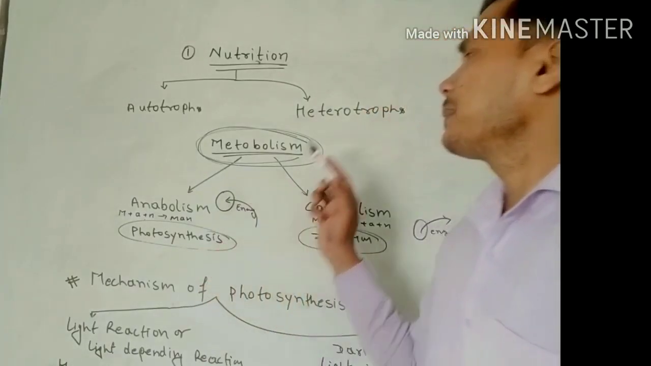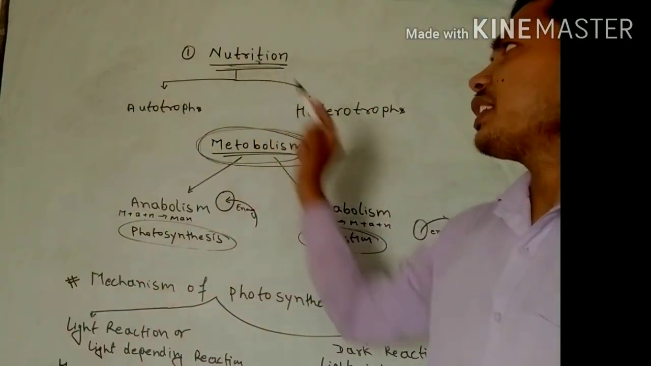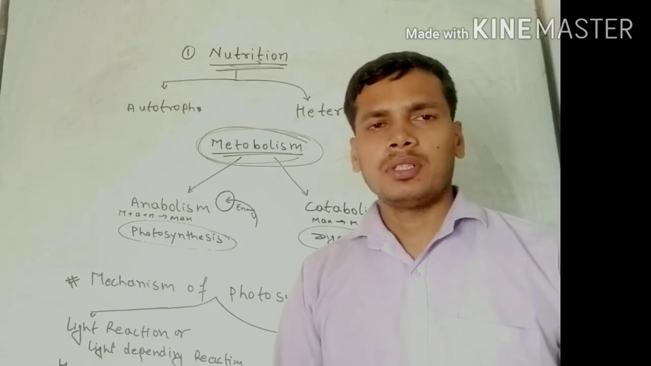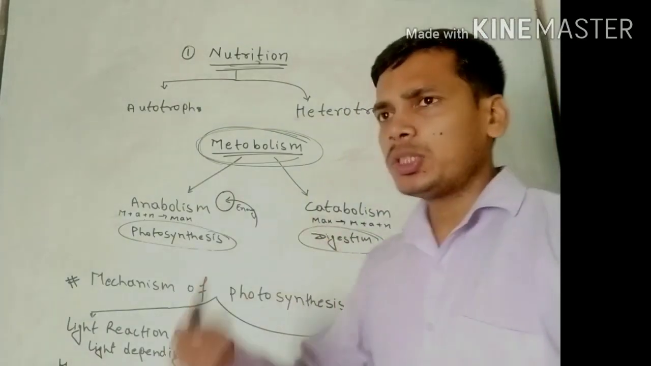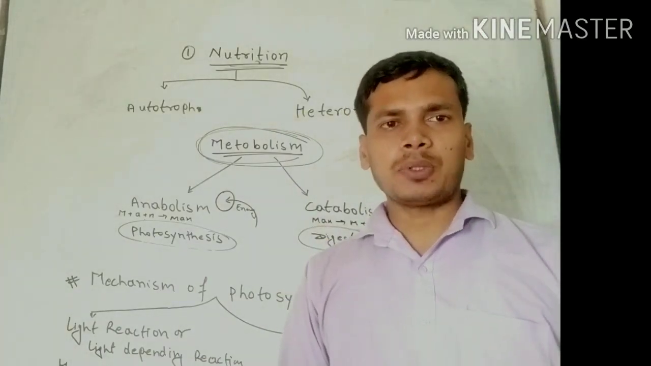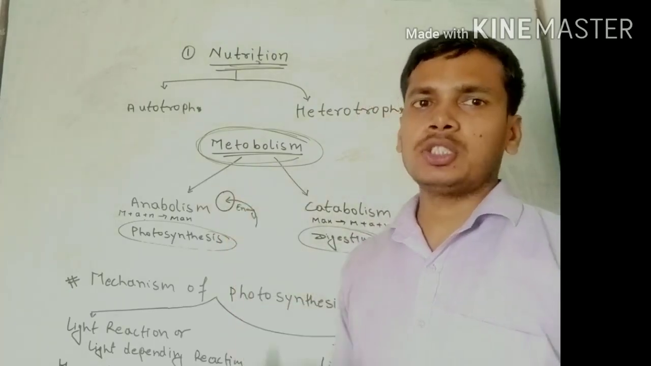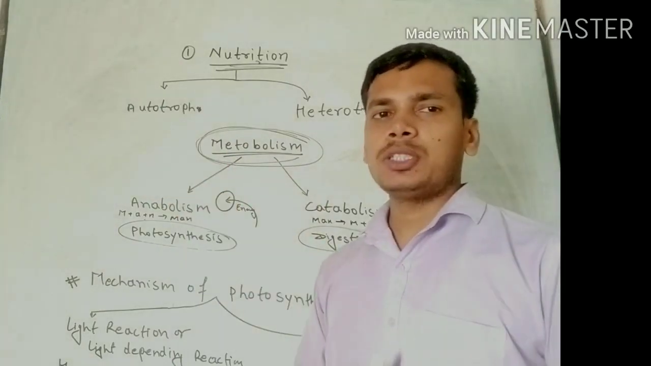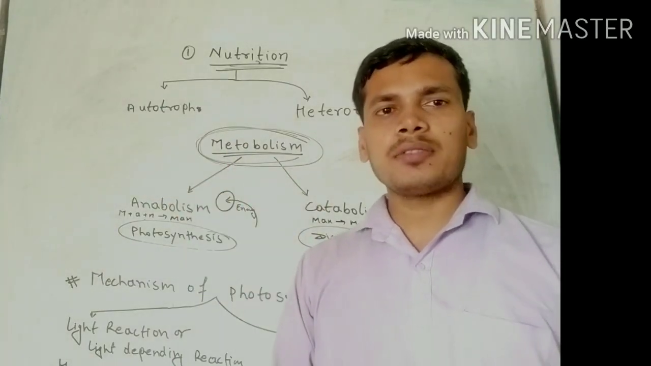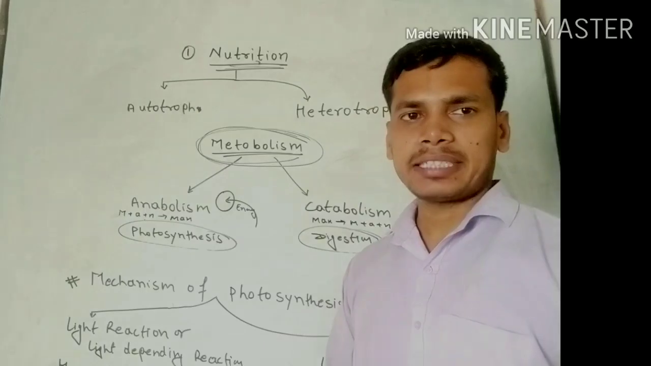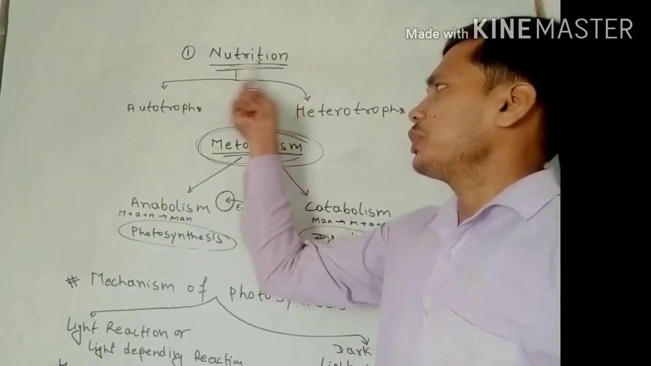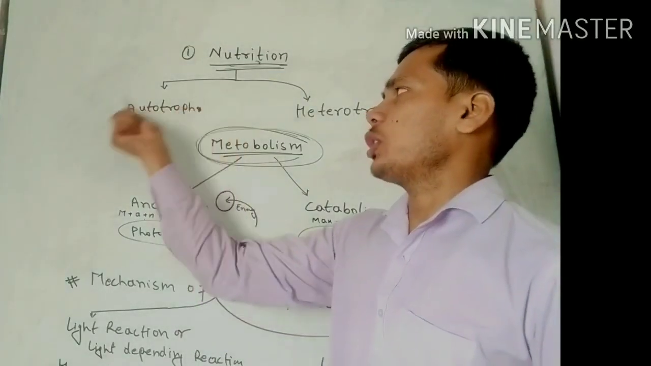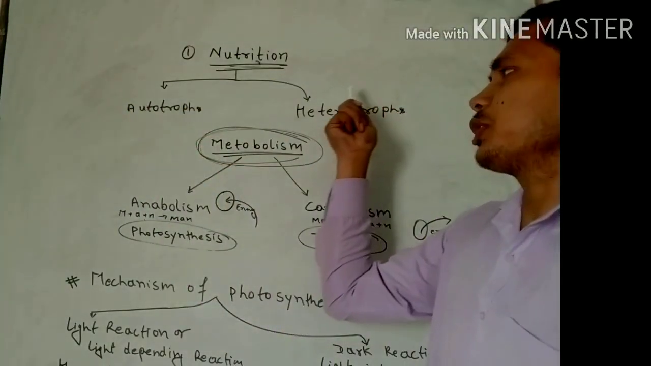Here we study nutrition, which is the first essential process for life. According to the life processes, there are various processes, where the first is nutrition. Nutrition means the taking of nutrients and their utilization for completion of various activities. There are two types of nutrition: autotrophic nutrition and heterotrophic nutrition.